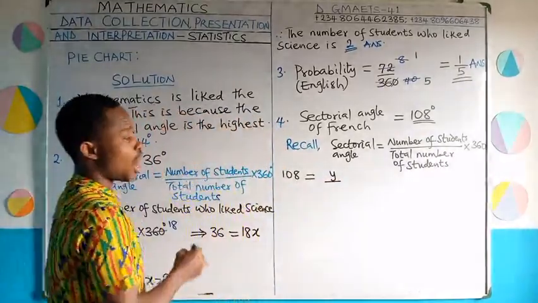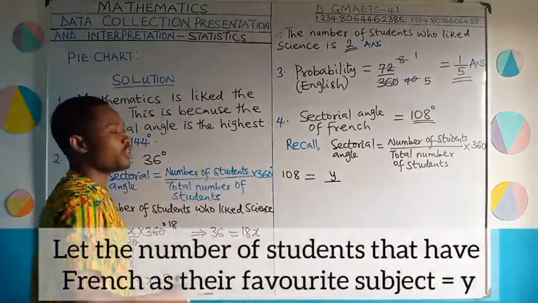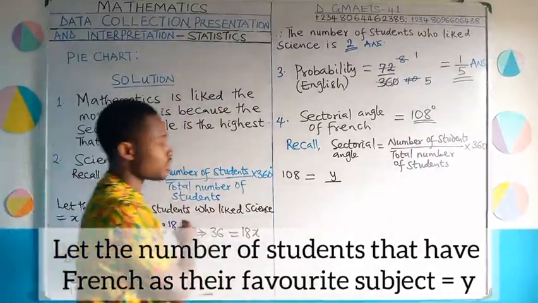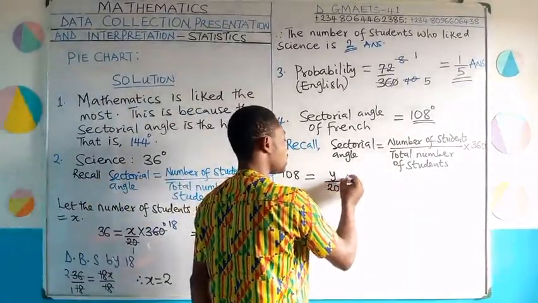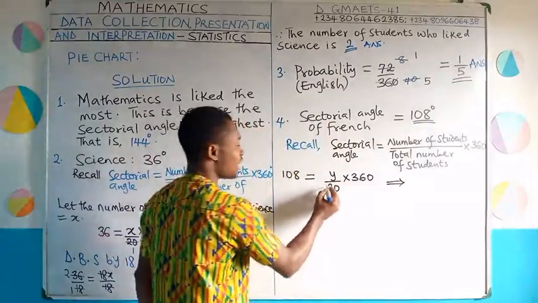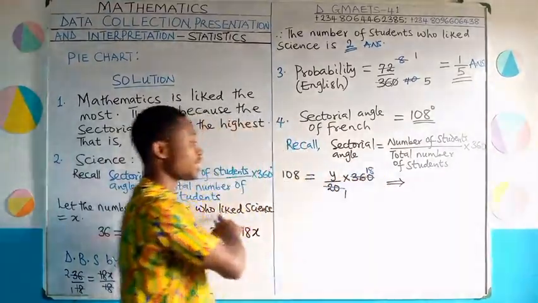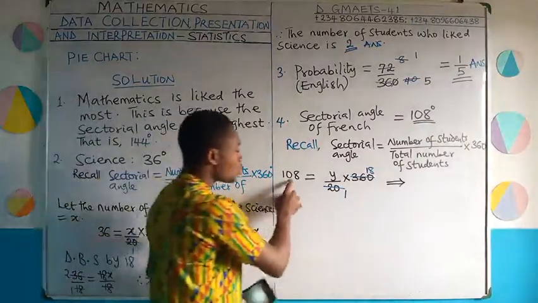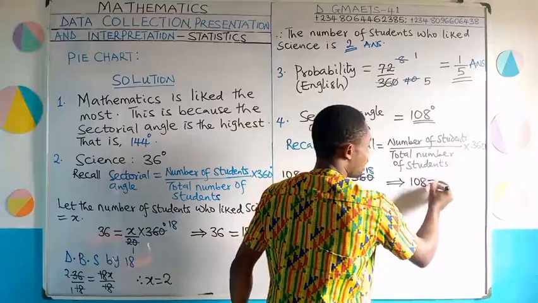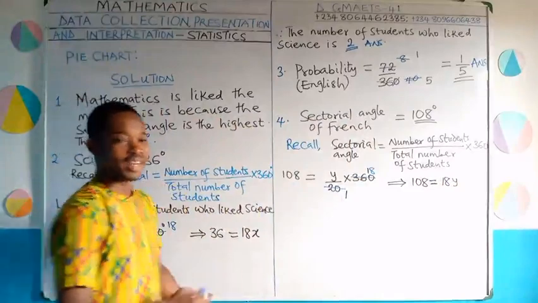Okay, let's use Y. I was supposed to have written, let the number of students that have French as their favorite subject be equal to Y. Just like I did here, I used X for that. So divided by total number, which is 20 times 360. Now it implies that, let's reduce this. 20 into 20 is 1, 20 into 360, we got it already to be 18 from here. So we are now left with 108 equal to Y times 18. And Y times 18 will give us 18Y. Now you see coefficient of an unknown there. You know what to do.